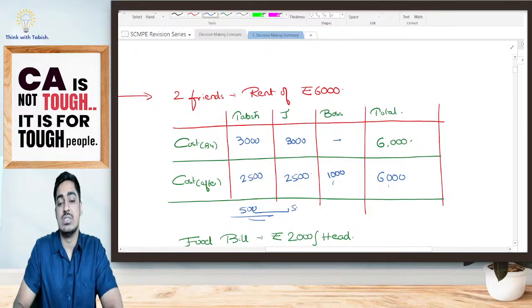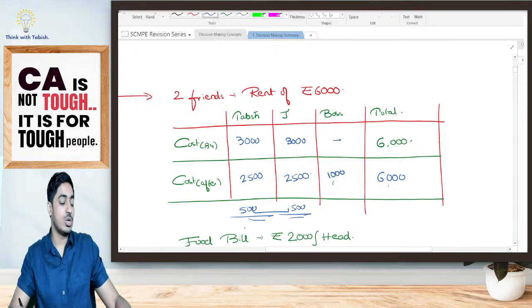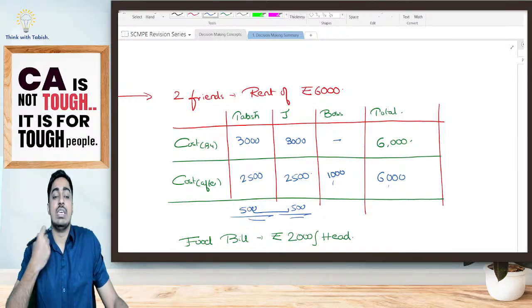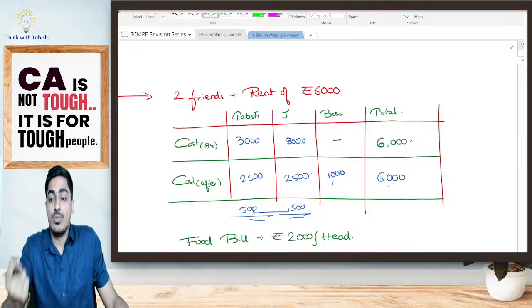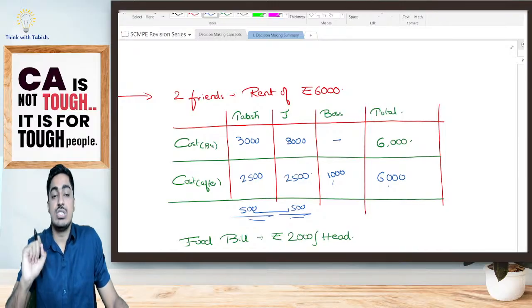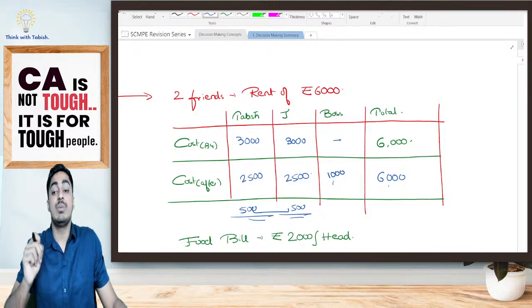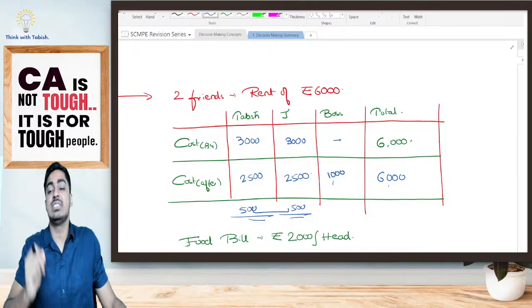Yes or no, students? So what is the decision? Everyone tell me, what is the decision? So yes, we should be taking him to the room. So the conclusion here is, a short-term decision should not be taken based on the concept of total cost. Short-term decision should always be taken based on the concept of marginal cost.